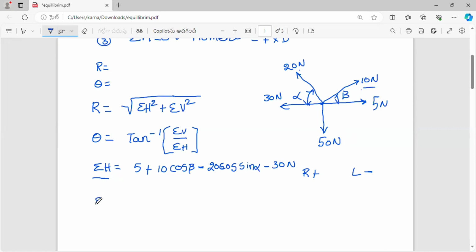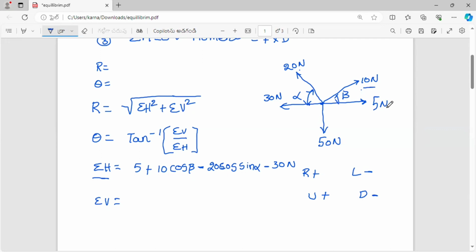Next, coming to sigma V, the algebraic sum of the vertical components. Vertical components mean the force is in the upward direction or in the downward direction. If the force is in the upward direction, you take it as the positive sign, whereas if the force is acting in the downward direction, you take it as the negative sign.